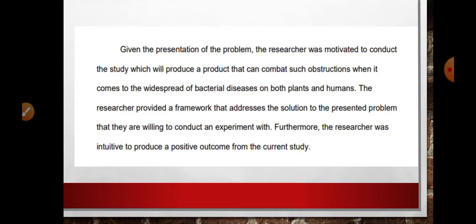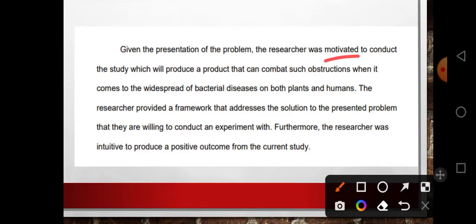Given the presentation of the problem, the researcher was motivated to conduct the study, which will produce a product that can combat such obstructions when it comes to the widespread of bacterial diseases on both plants and humans. The researcher provided a framework that addresses the solution to the presented problem that they are willing to conduct an experiment with. Furthermore, the researcher was intuitive to produce a positive outcome from the current study. Okay, so we have here the example of the fifth paragraph dealing with the background of the study.